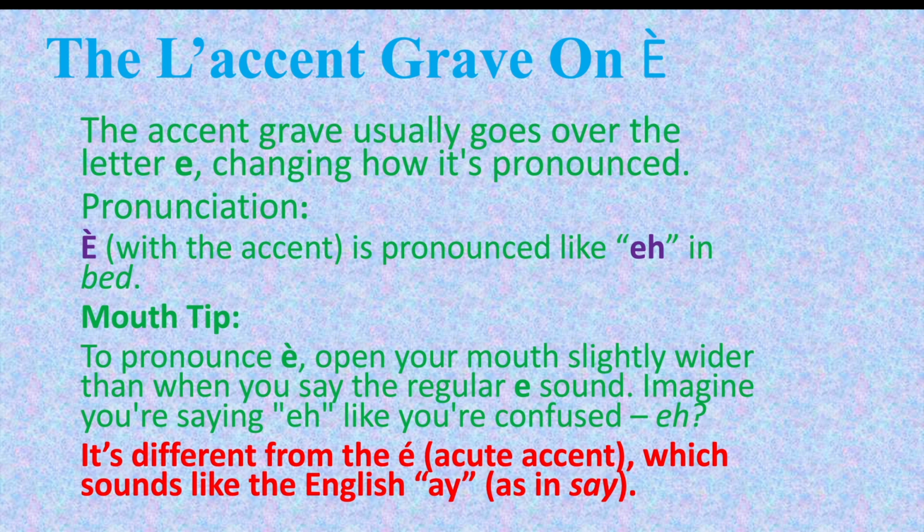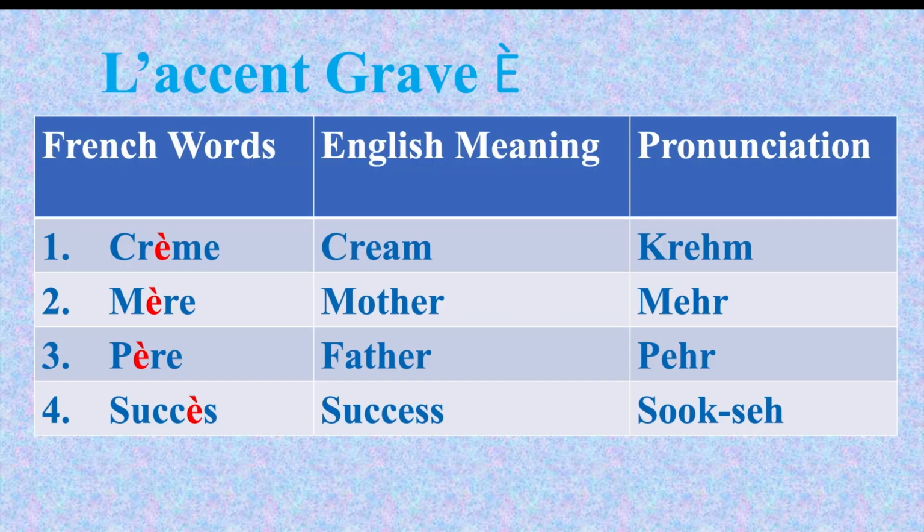The accent grave on E. The accent grave usually goes over the letter E, changing how it's pronounced. E with the accent is pronounced like the e in bed. Let's look at some words with this sound in French: crème, mère, père, succès.